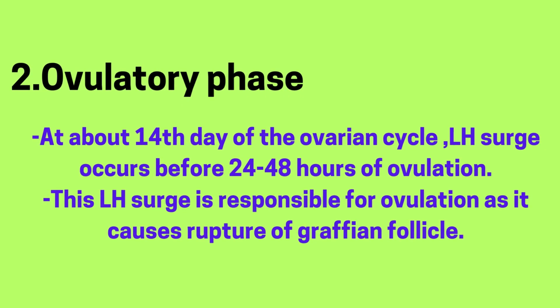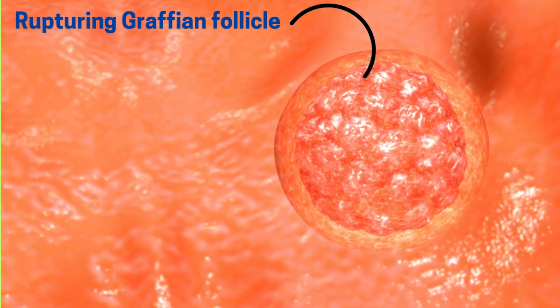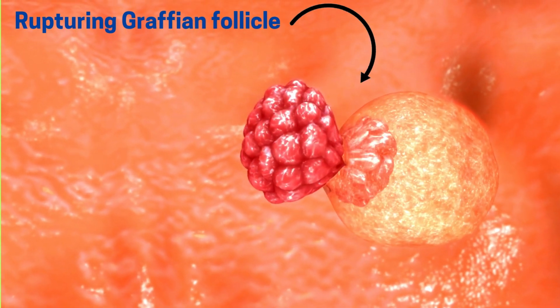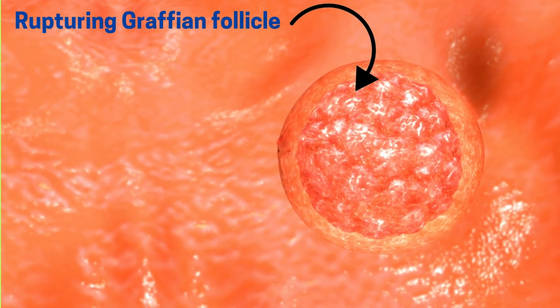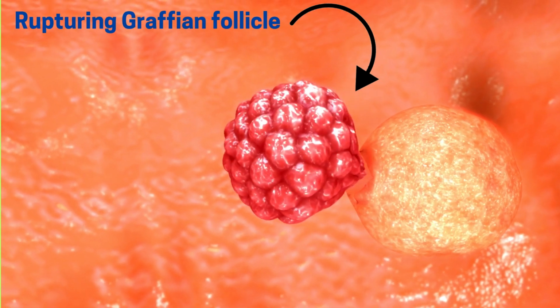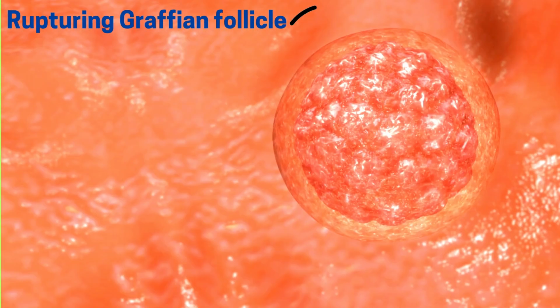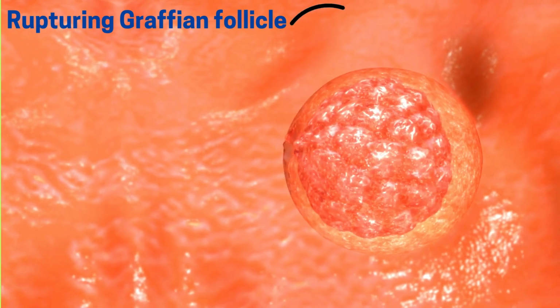Now, let's talk about the second phase, which is the ovulatory phase. At about the 14th day of the ovarian cycle, the LH surge, that is the luteinizing hormone surge, occurs 24 to 48 hours before ovulation. This LH surge is responsible for ovulation as it causes the rupture of the Graafian follicle. You can see the rupturing Graafian follicle here under the influence of LH, that is luteinizing hormone. The simultaneous development of primary oocytes that were arrested in fetal life occurs and it forms the matured ovum. As a result of this rupture, the matured ovum is released from the Graafian follicle.